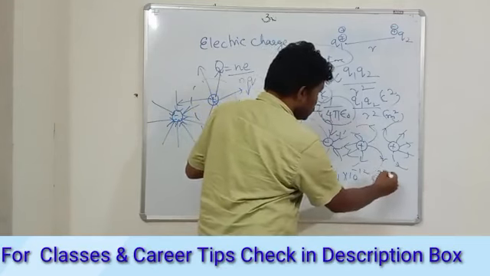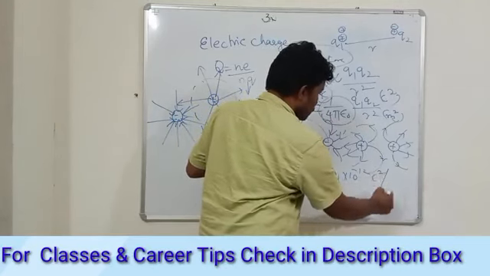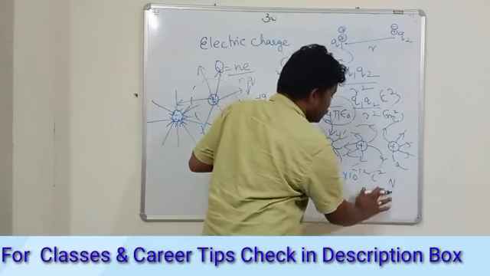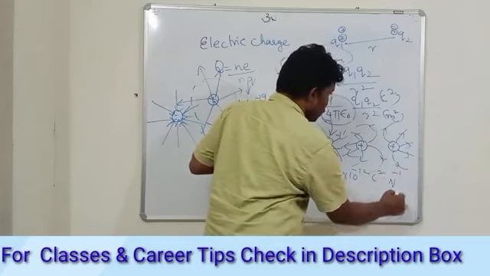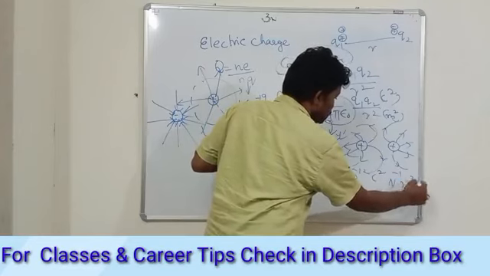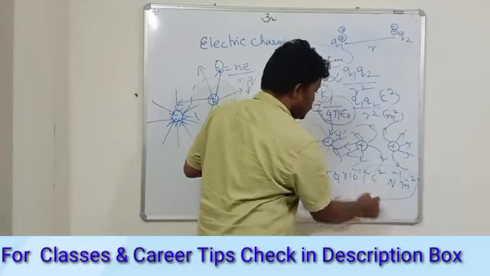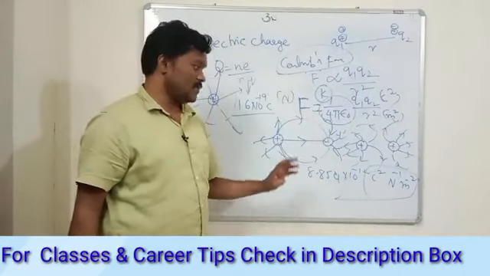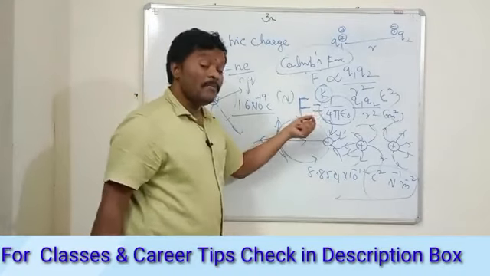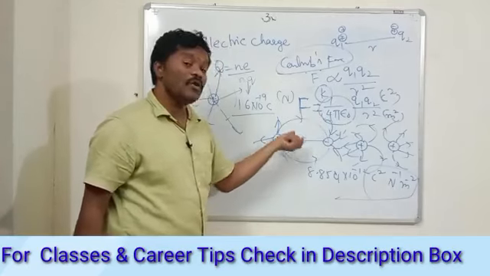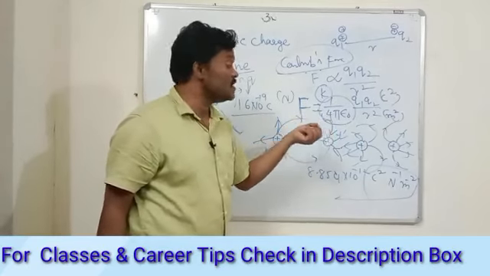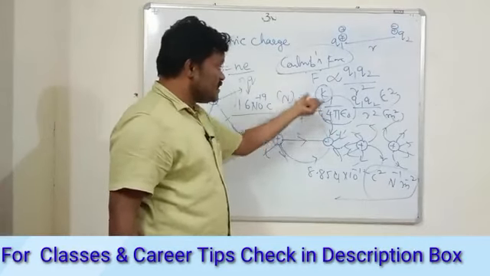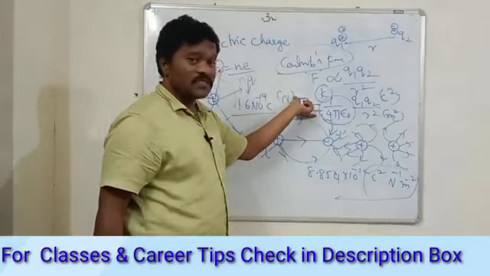So you get Coulomb square upon Newton, or you can write Coulomb square Newton power minus 1 m power minus 2. So these are the units, or generally you write it as farad per meter. This is called the permittivity of free space, or you name it as electric constant. So this is basically the force expression.